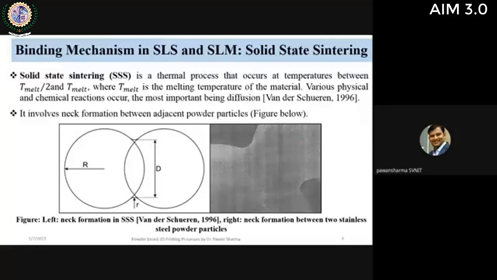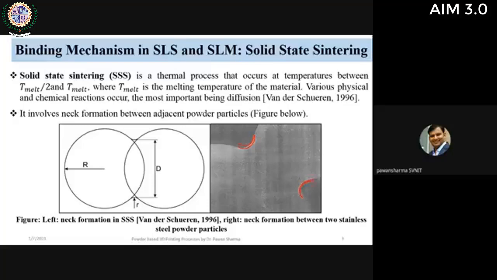What happens when two powders come together? In the idealistic case, we are using spherical stainless steel powder. This is a diagram that I've taken from a reported work. As the powders come in contact, diffusion will occur, and hence neck formation will occur. You can see this is the neck that has been formed here also.